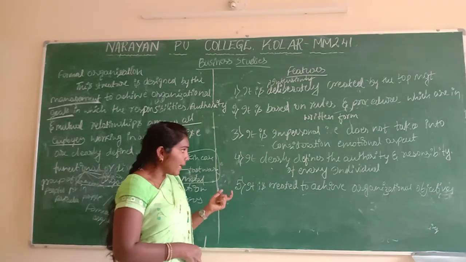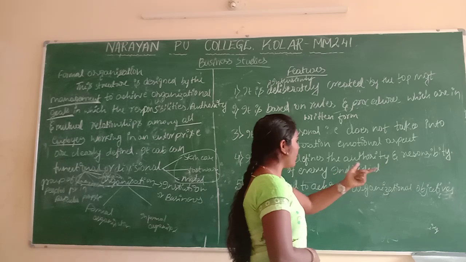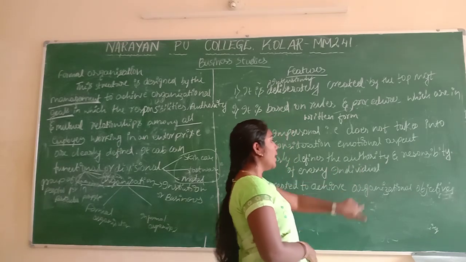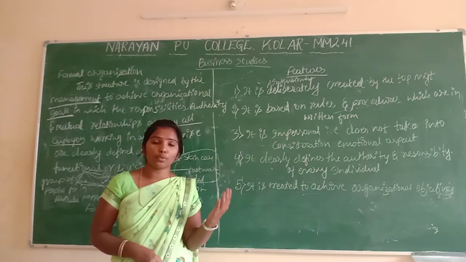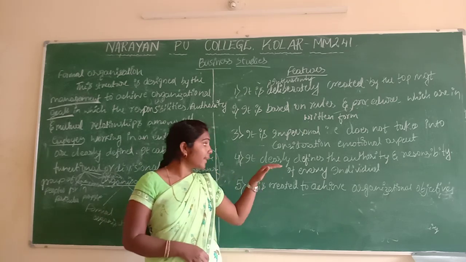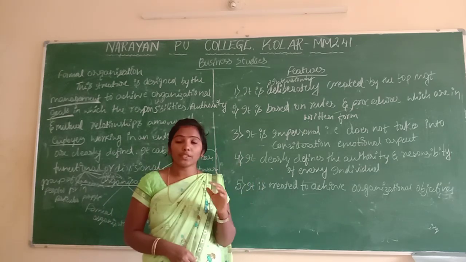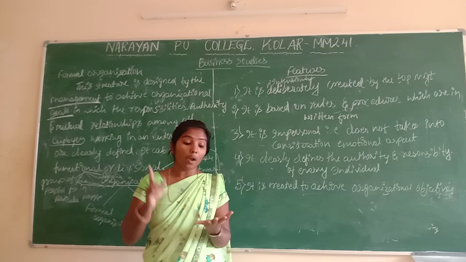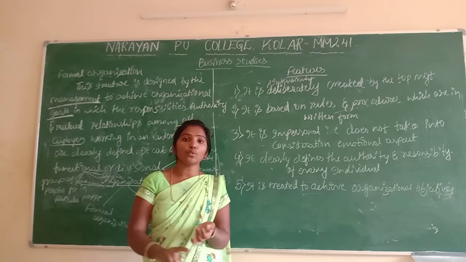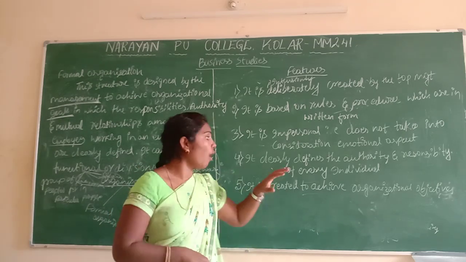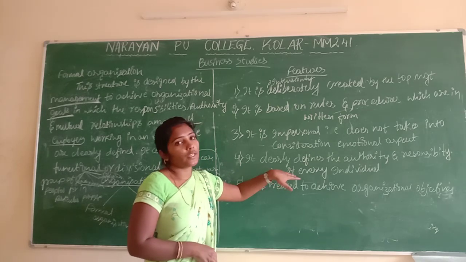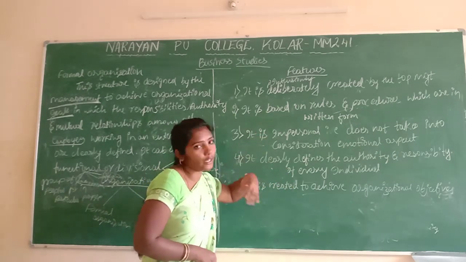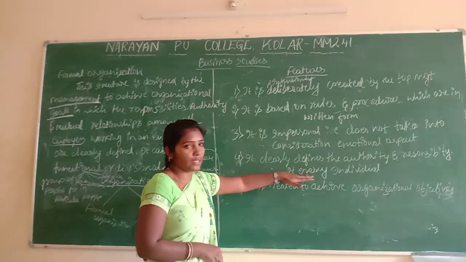Okay, next, it clearly defines the authority and responsibility of every individual. All the rules, regulations, responsibilities. Each and every employee has to follow the rules and the regulations, and everyone has to follow all of them. It is applicable to all the individual persons in the whole business.